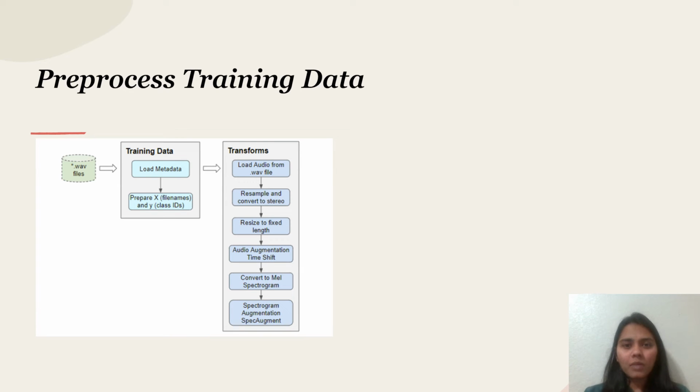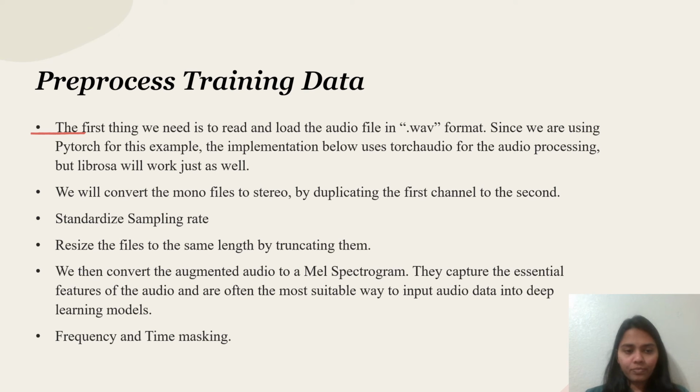And time masking is where we cut down the time by using vertical bars in the spectrogram. After this, we get data where everything is similar: similar length, similar time shift. In that way, we can process everything in a good way. So this is what I have explained.